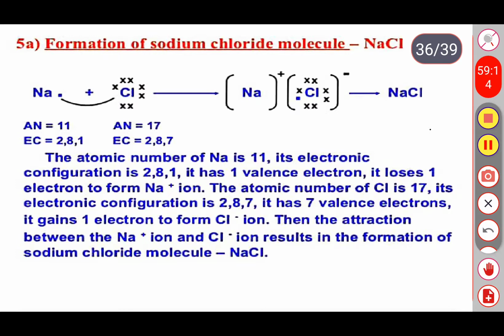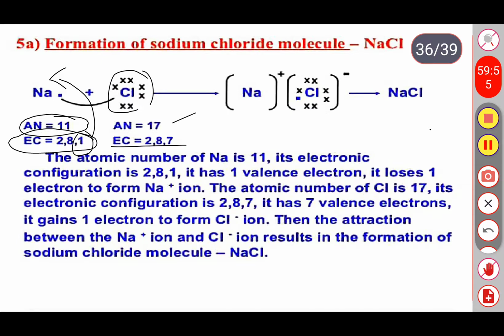So here sodium is a metal and chlorine is the non-metal. What happens? Just see this one. The atomic number of sodium is 11 and its electronic configuration is 2, 8, 1. In the outermost shell we have one electron, therefore the valency of sodium is 1. And the chlorine, the atomic number of chlorine is 17. When we represent it as an electronic configuration, it is 2, 8, 7. It needs one electron to get stable.